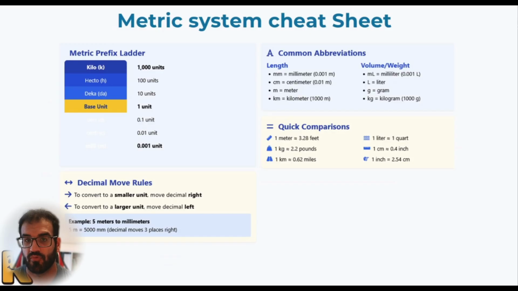For the decimal move rules, as I just talked about, if you would like to convert a smaller unit to a bigger one, you have to move the decimal to the left. And if you would like to convert a bigger one to a smaller one, you have to move the decimal to the right. For instance, 5 meters means 5,000 millimeters. After that, we had a quick comparison between the metric system and the US and English one, for example feet, pounds, square inches. It would be better to focus on the metrics because from now on, in this channel and in most schools, if you are not in a US or English school, they are going to use the metric system.